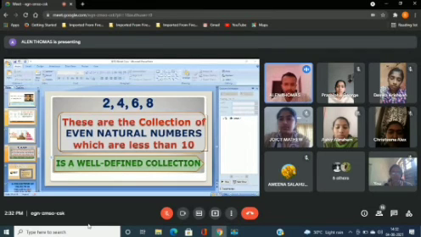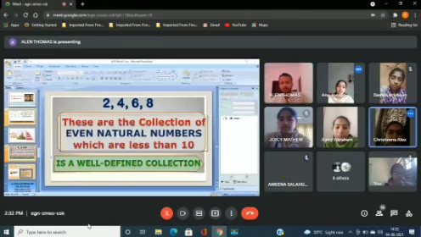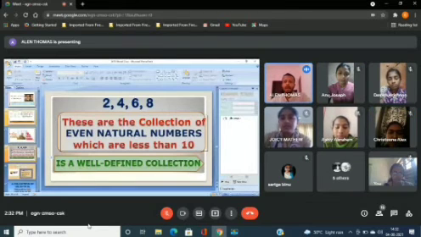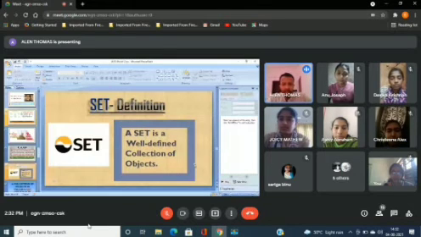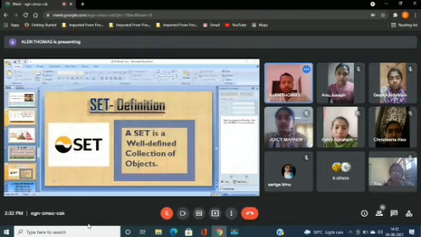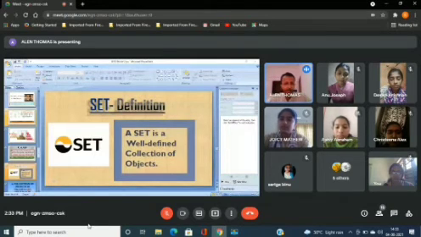I hope the concept is clear. Is that clear to you? Yes, sir. Okay, so now I would like to introduce the concept of sets. A set is a well-defined collection of objects, and this is the appropriate definition of the set. Do you understand that? What do you mean by a set? Yes. A set is a well-defined collection of objects.